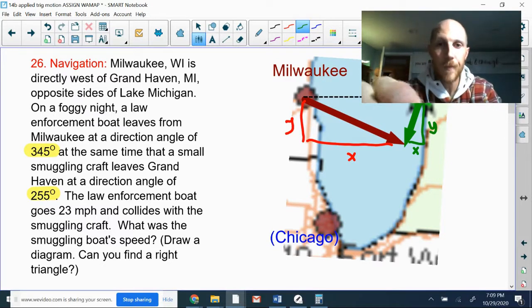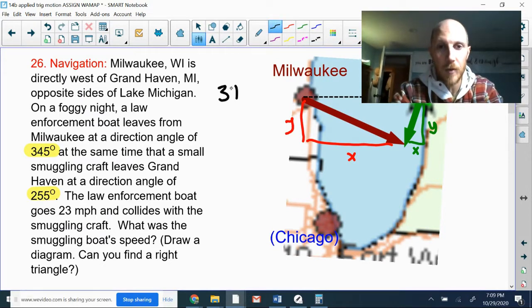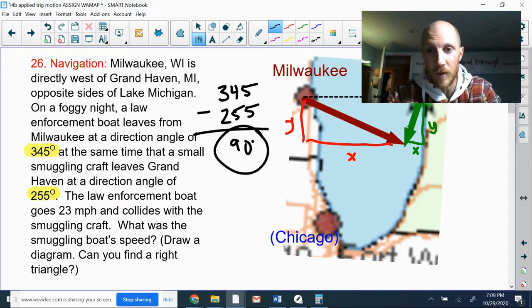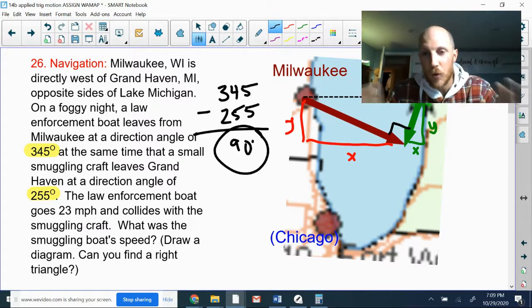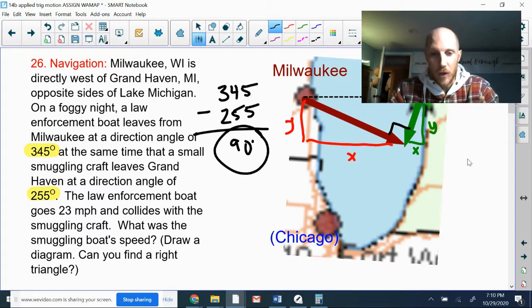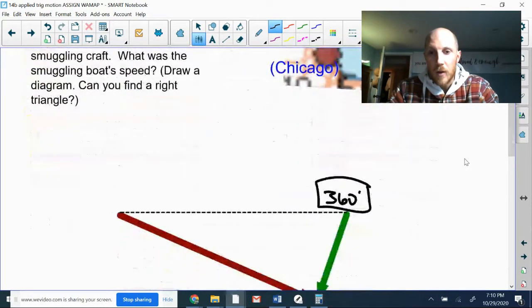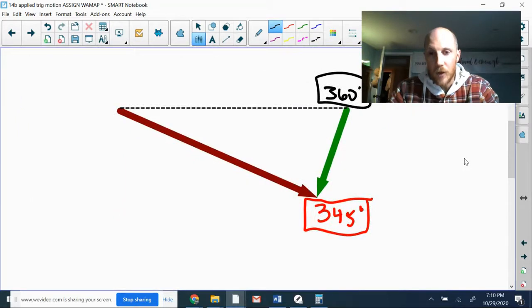But in this particular case, if we subtract that 345 direction angle and the 255 direction angle, we're going to find a difference of exactly 90 degrees, which means this is a right angle. It's giving us a right triangle, which means we don't have to use the components. We certainly could, but we have another option. We can use the right triangle. So here's our right triangle.